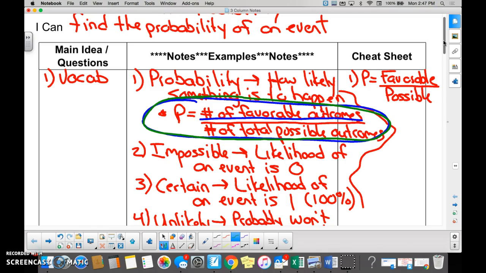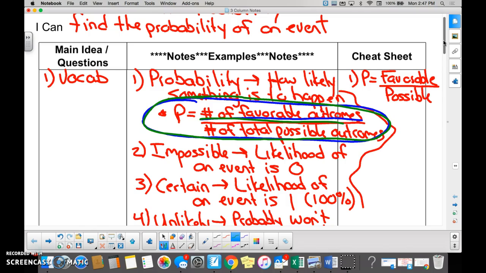up, what's my favorable outcome? I want to know the probability of it landing heads up. You're not listening to me, and you're also not understanding the last lesson. I just asked you for the favorable. What is the favorable event? The favorable outcome? Heads. Thank you. That's all I'm looking for. So I'm looking for a heads. So my favorable outcome would be a head.